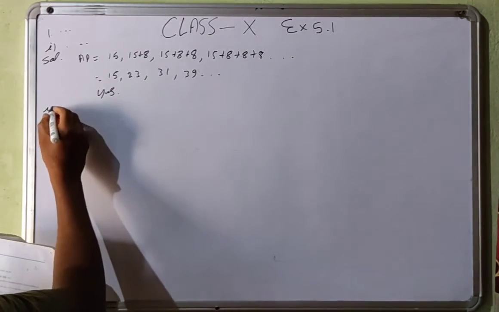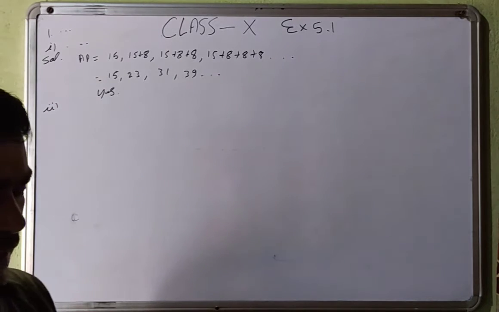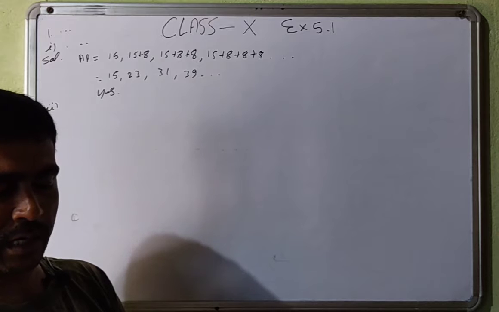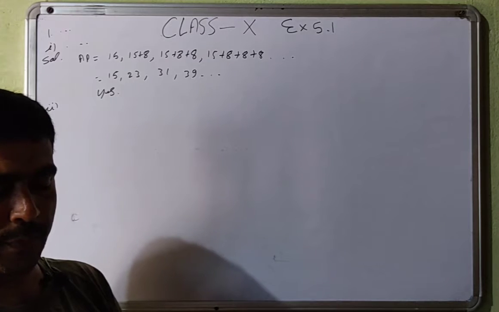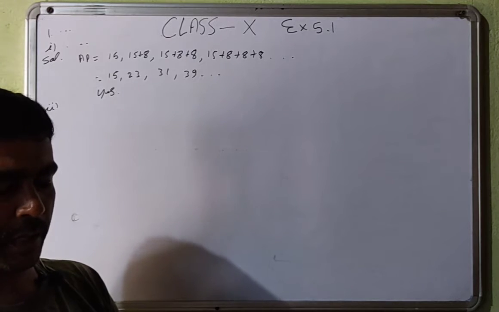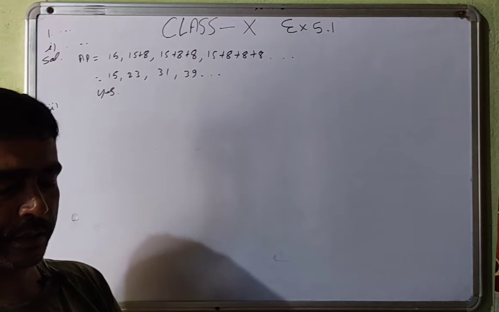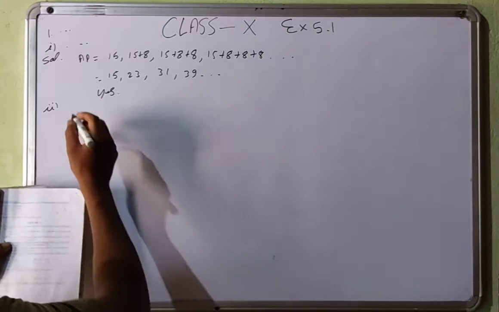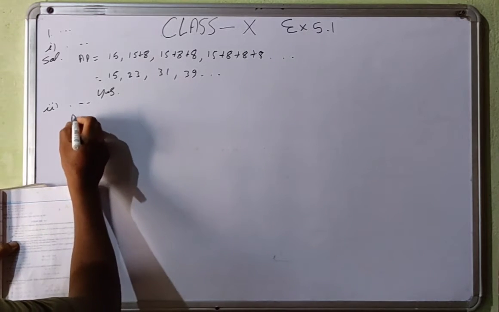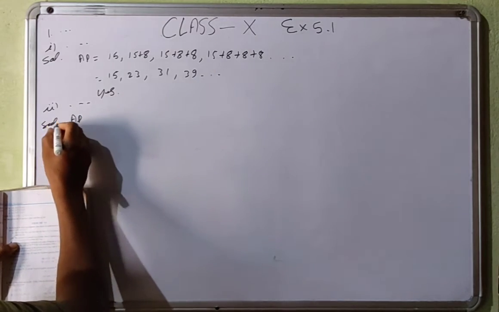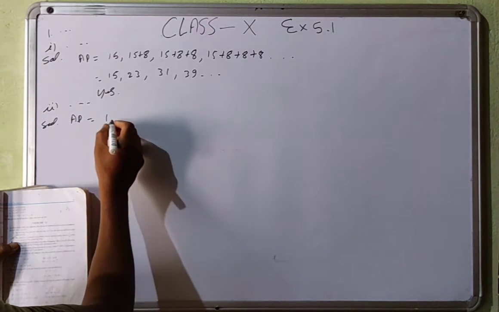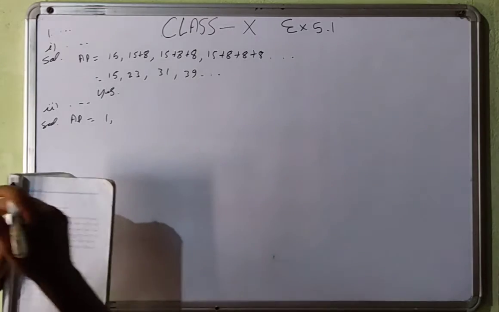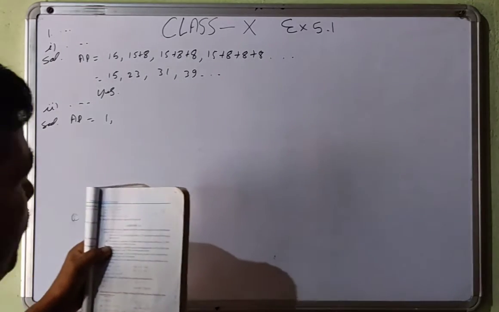Second, the amount of air present in a cylinder when a vacuum pump removes 1/4 of the air remaining in the cylinder at a time. First of all, suppose we have taken 1, and then it will remove 1/4.